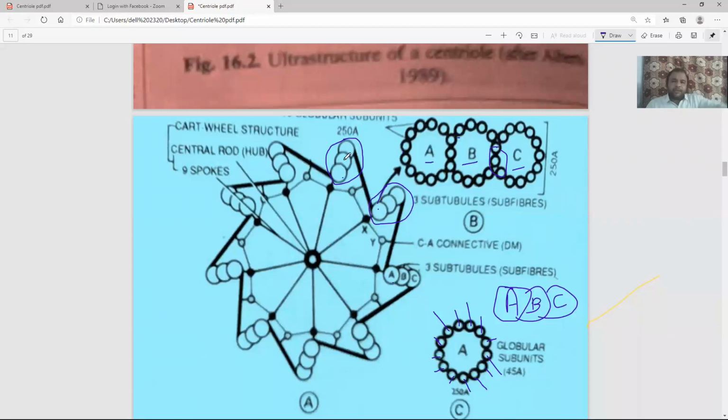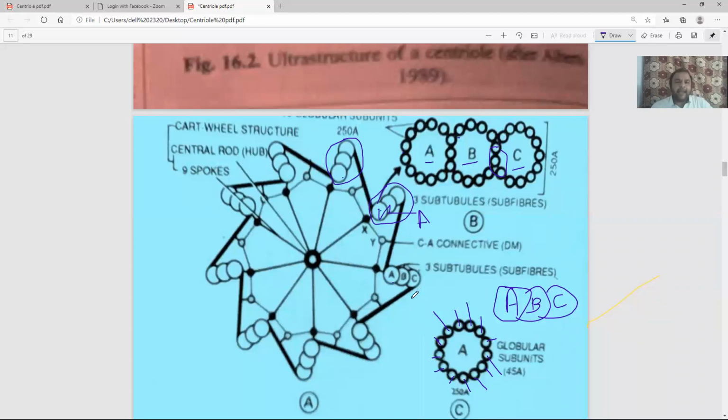So this is about the microtubule. I will also show the description so it will be more clear to you. Right now I am only focusing on the diagram. Again, this will be repeated when I show you the slide. Now, this is the A. How will we do the labelling? The first one is the A tubule, already labelled. A, B and C.